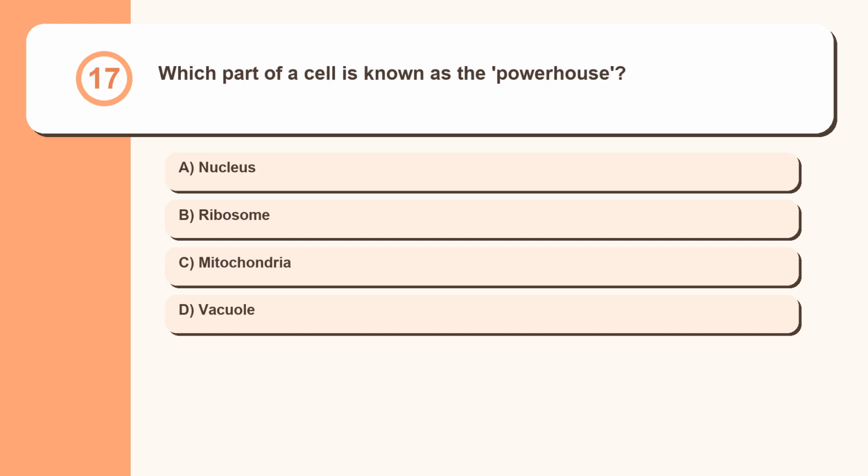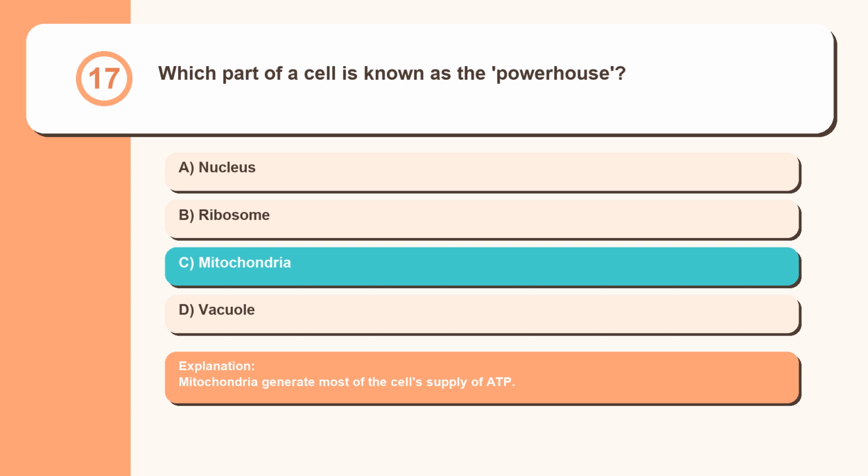Question 17. Which part of a cell is known as the powerhouse? Nucleus, ribosome, mitochondria, vacuole. Mitochondria generate most of the cell's supply of ATP.